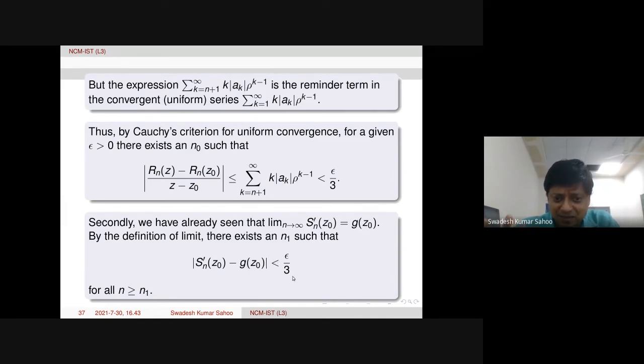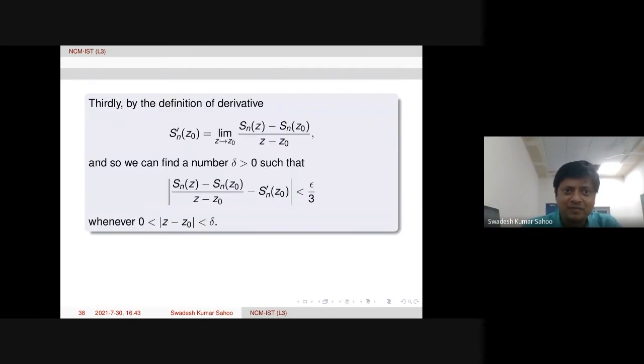Now finally, one more term is remaining. That is in terms of Sn. So what is happening? This quantity, Sn z minus Sn z naught by z minus z naught, minus Sn prime z naught, modulus less than epsilon by 3, we have to prove whenever mod z minus z naught is less than delta. In fact, this means the limit of this quantity is actually Sn prime z naught when z tends to z naught. So both are same. So this we wanted to prove by the definition of derivative.